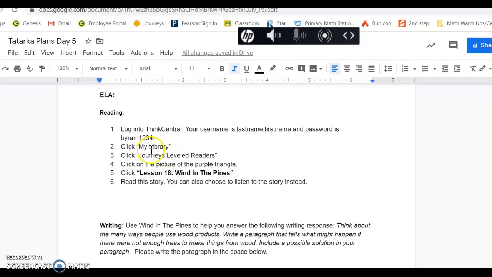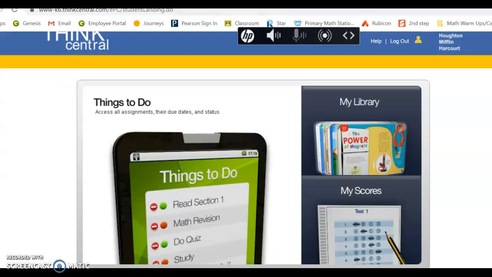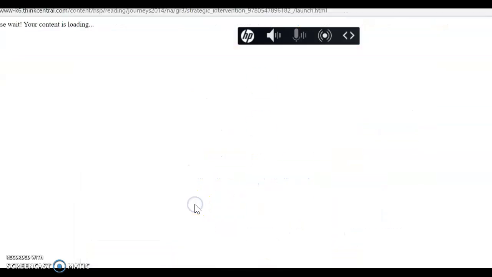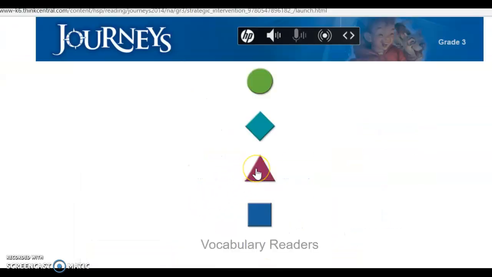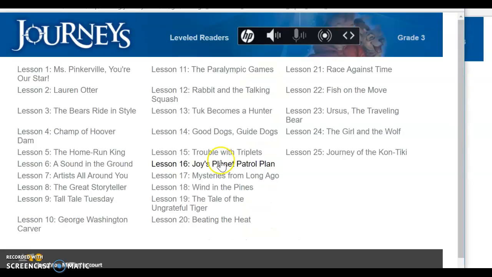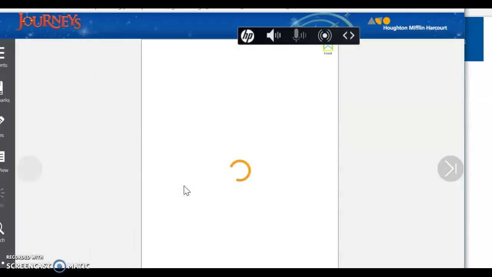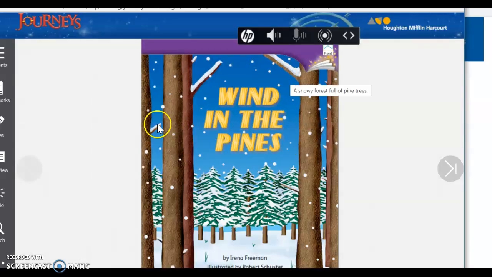For reading today, the first thing you're going to do is log into Think Central. I gave you directions for the username and password. I'm going to just go through the steps. Once you're logged into Think Central, you're going to click on My Library. Then you're going to click on Journey's Leveled Readers. Today we're all clicking the purple triangle, and then we're in lesson 18. So we're going to click Wind in the Pines. This will open up the story that you're reading today.